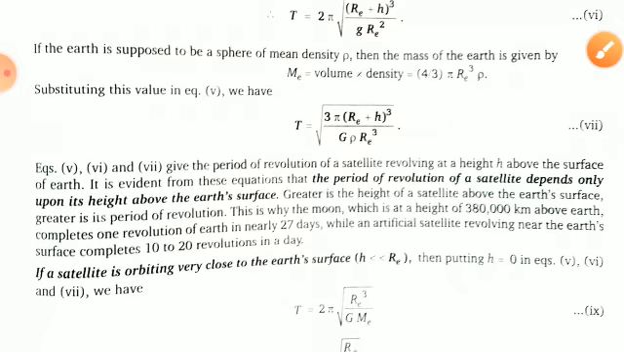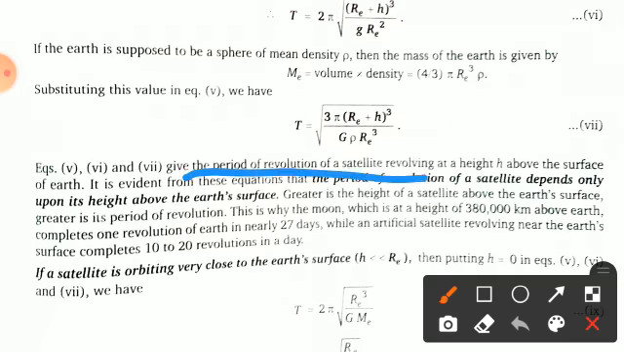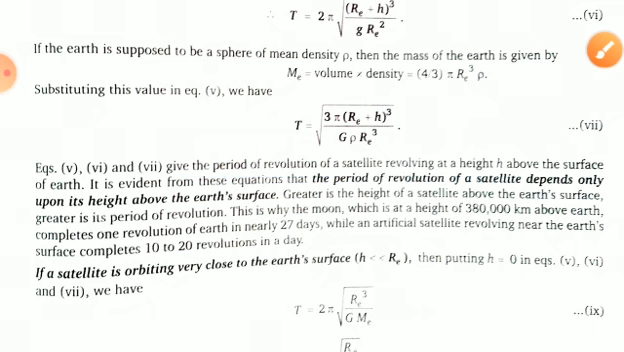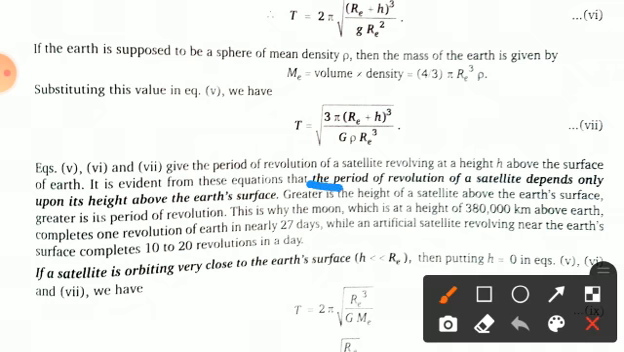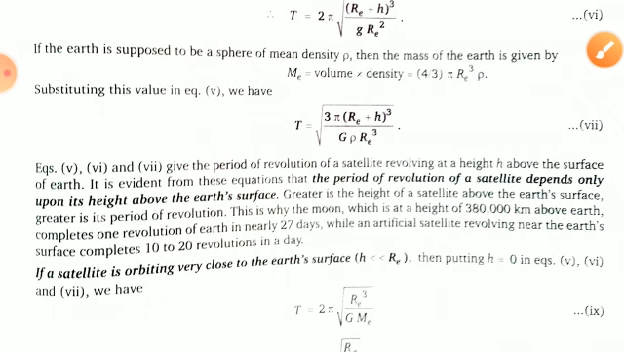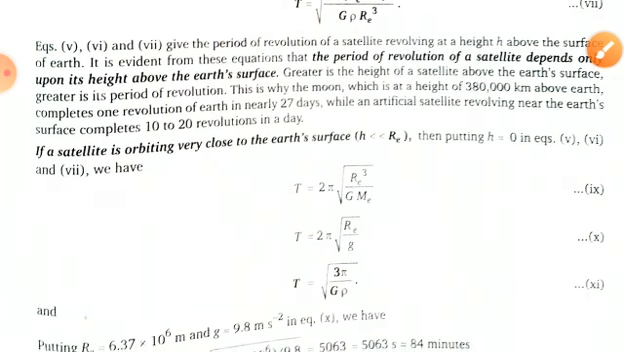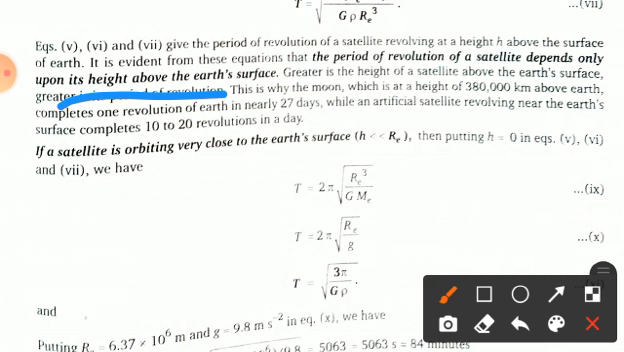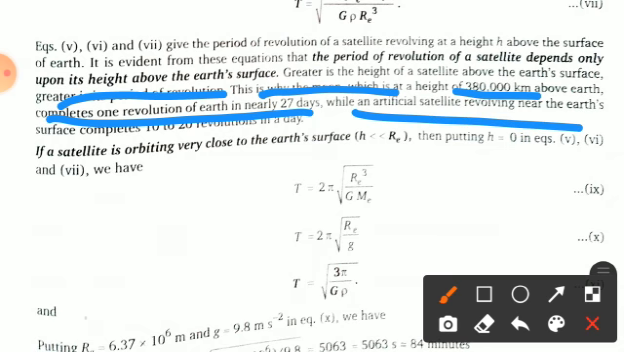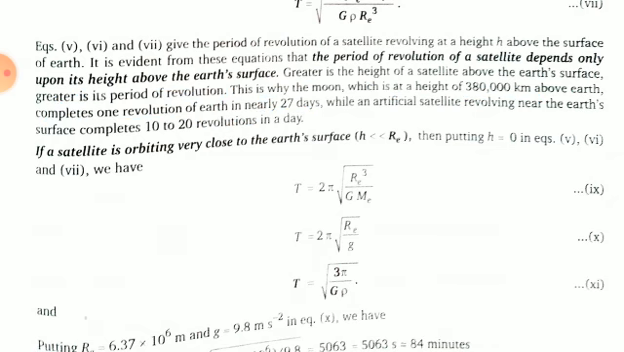Equations 5, 6 and 7 give the period of revolution of satellites revolving at a small height h above the surface of Earth. It is evident from these equations that the period of revolution of a satellite depends only upon its height above the Earth's surface. So the greater the height of the satellite above the Earth's surface, the greater is its period of revolution. That is why the Moon, which is at a height of this much above the Earth, completes one revolution of the Earth in nearly 27 days, while an artificial satellite revolving near the Earth's surface completes 10 to 20 revolutions in a day.